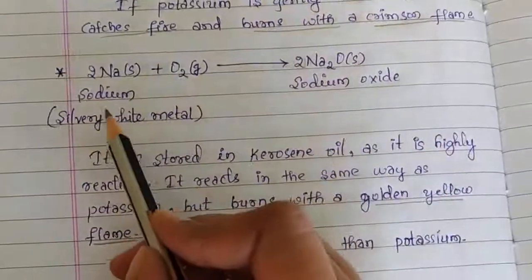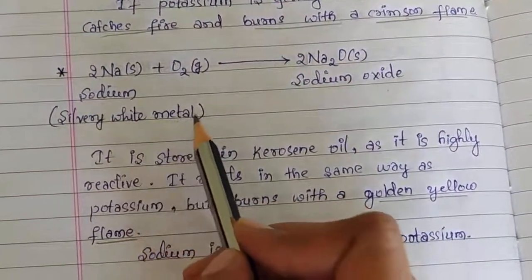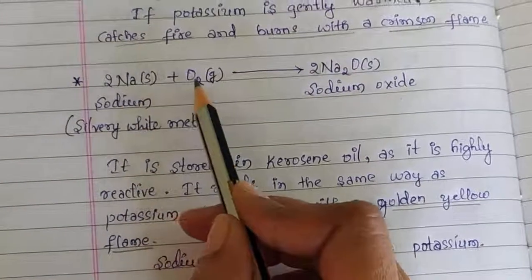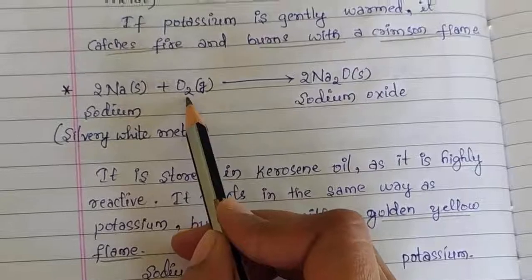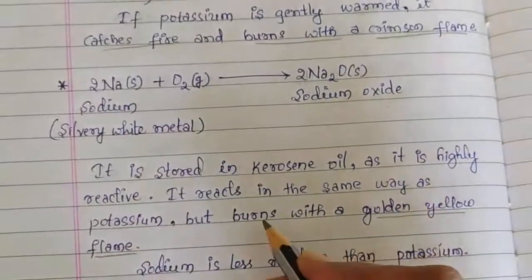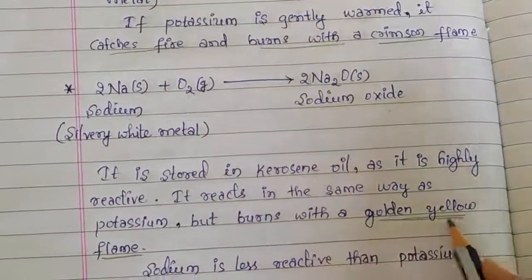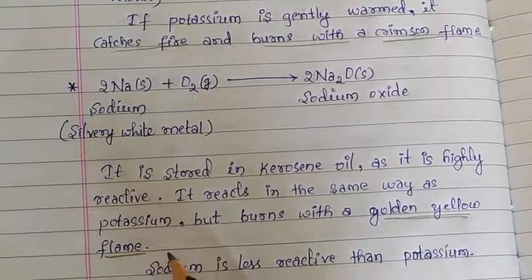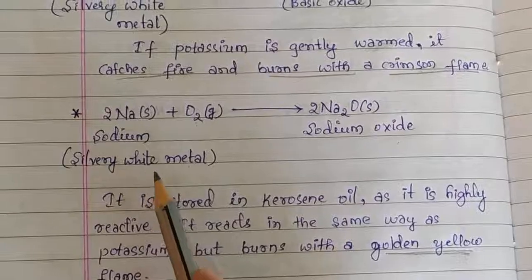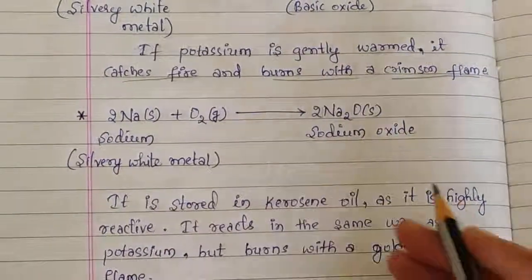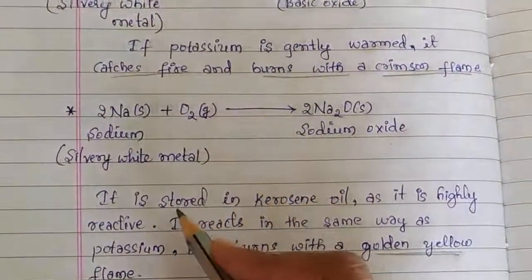This sodium is also a silvery white metal and when it is exposed to the oxygen present in the air, it burns vigorously with a golden yellow flame. With the help of this flame color, we can also identify the presence of sodium metal in compounds.